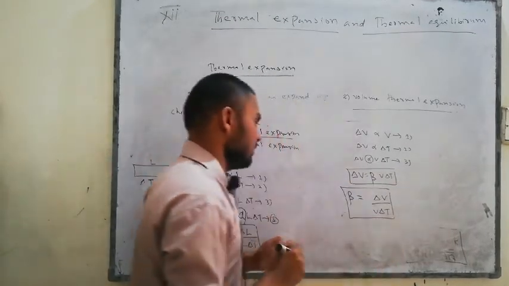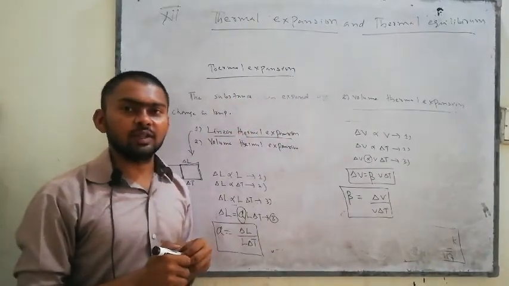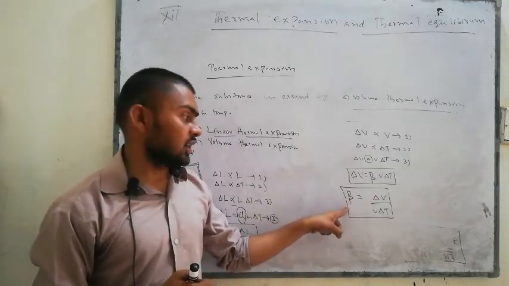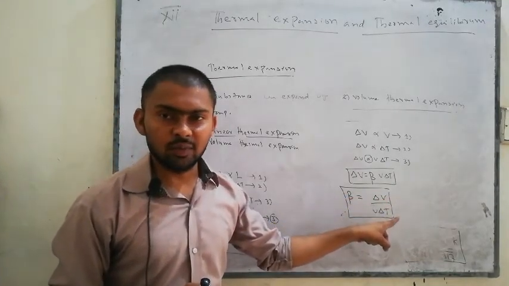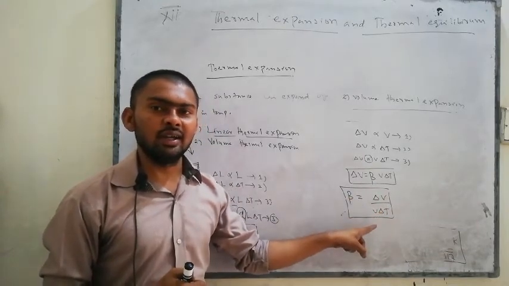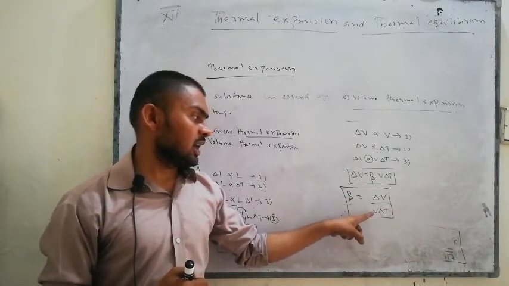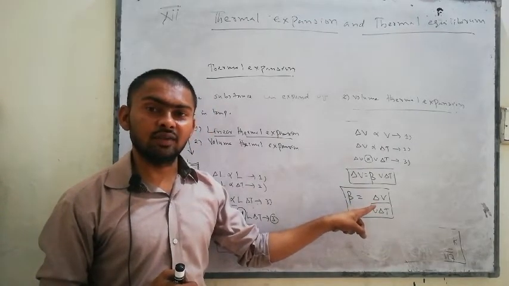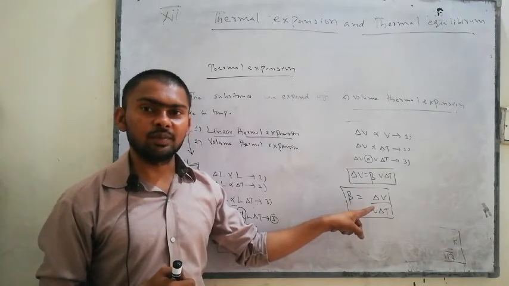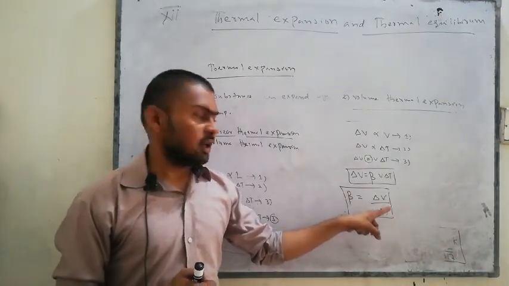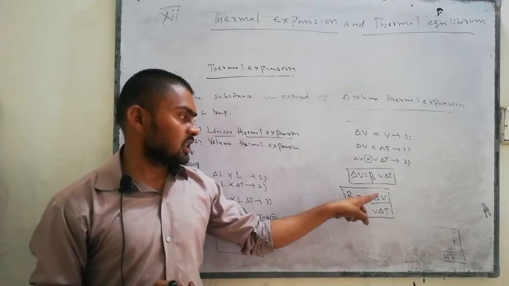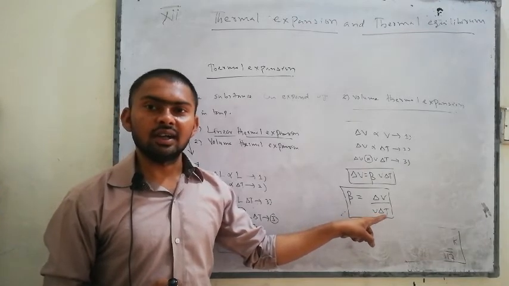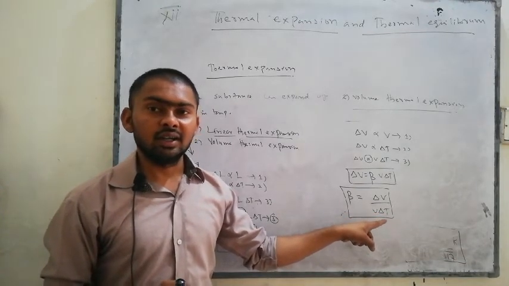So if you define the coefficient of volume expansion, beta, it is the change in volume divided by its original volume, with respect to the change in temperature, or per rise in the temperature.